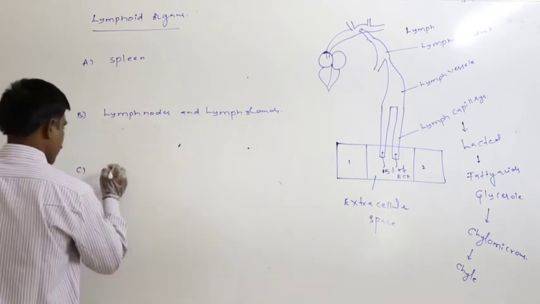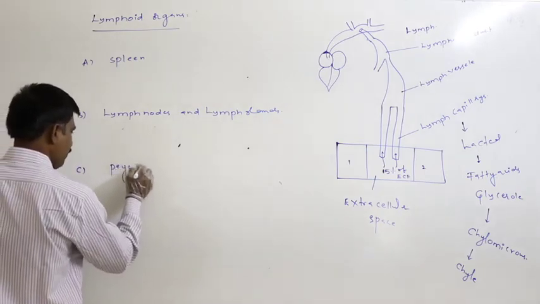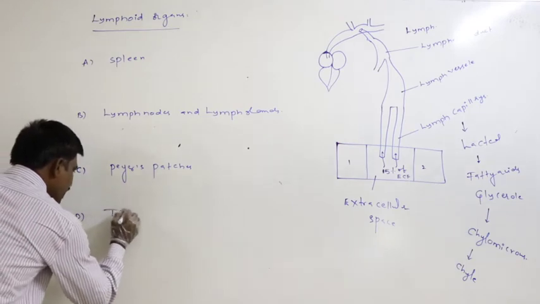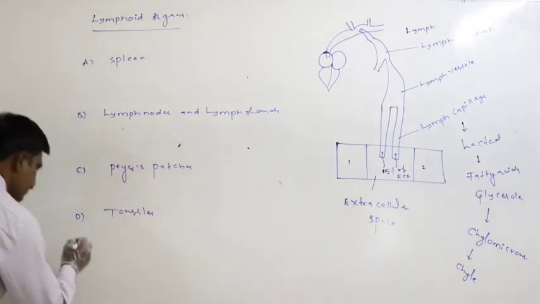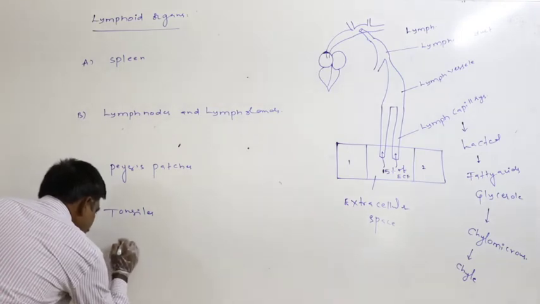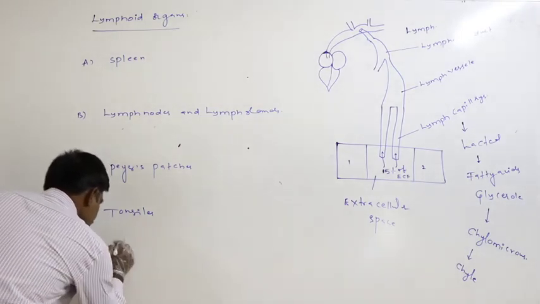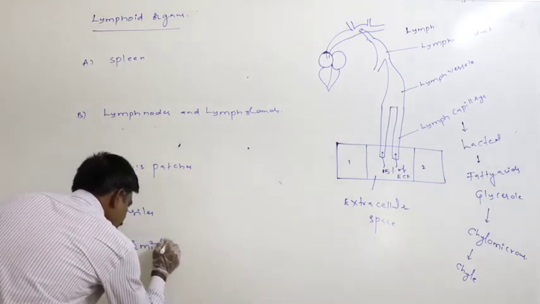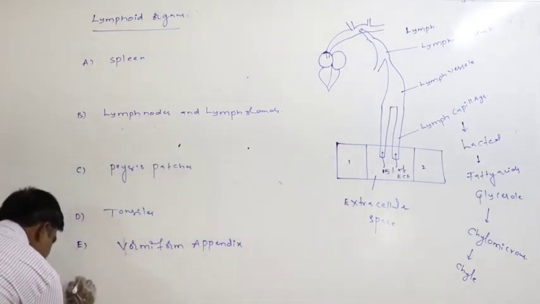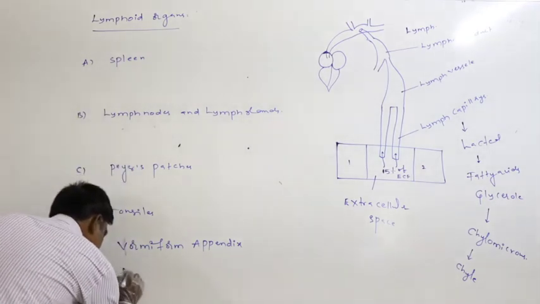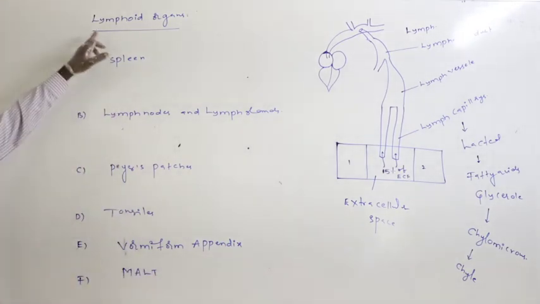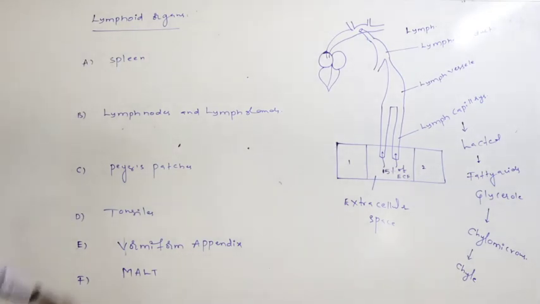third one is the Peyer's patches, fourth one is tonsils, fifth one is vermiform appendix, sixth one is MALT, mucosal associated lymphoid tissue.